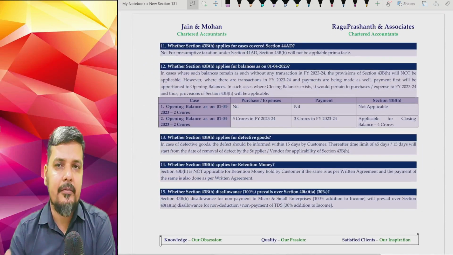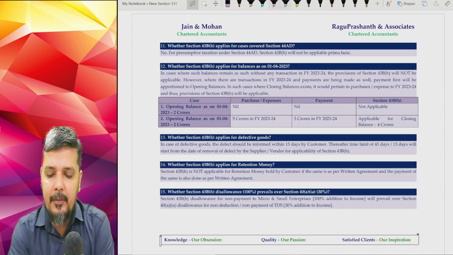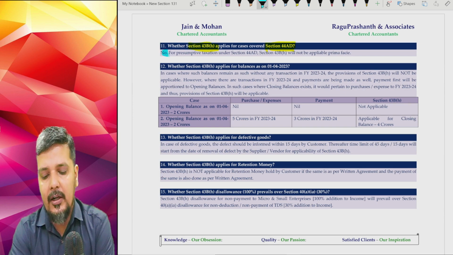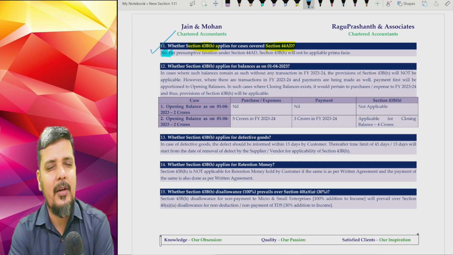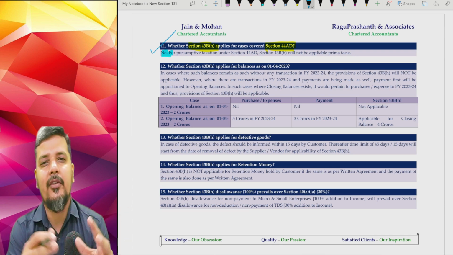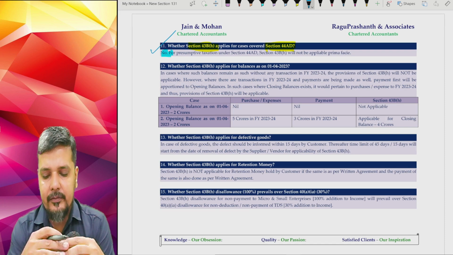Then the other queries, which are again based on frequently asked questions: if a business enterprise is running under presumptive taxation, section 44AD, whether 43BH will apply. No. If you are going under presumptive taxation, say section 44AD, then 43BH will not be applicable. For those who are going under presumptive taxation at 8% or 6%, etc., they need not worry about this provision.